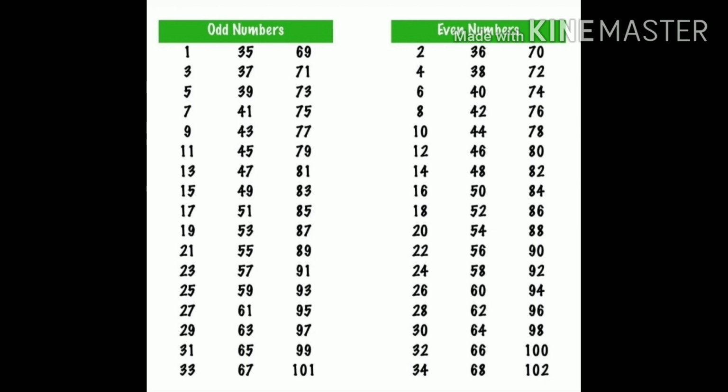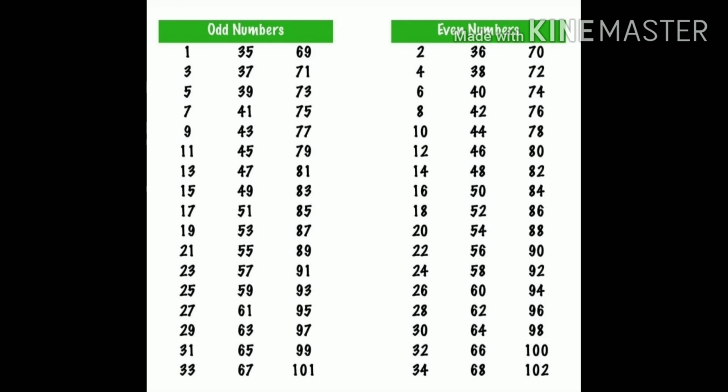56, 58, 60, 62, 64, 68, 70, 72, 74, 76, 78, 80, 82, 84, 86, 88, 90, 92, 94, 96, 98 and 100.